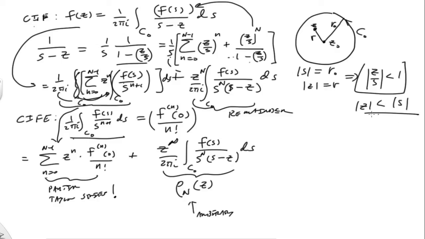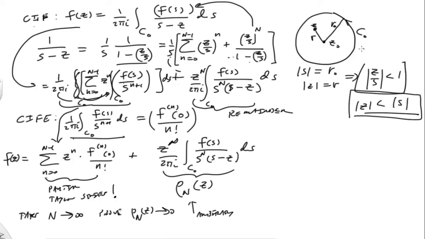Remember, this whole thing here is equal to f of z. And so what I want to do is take capital N going to infinity and then prove that rho of capital N of z always goes to 0 provided our z is interior to our contour.